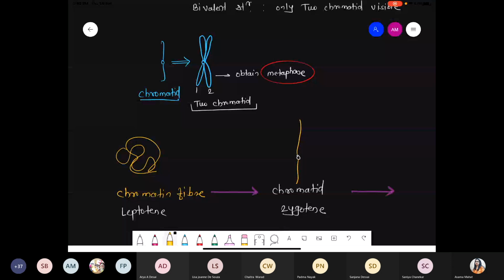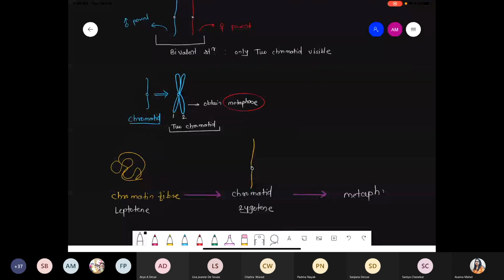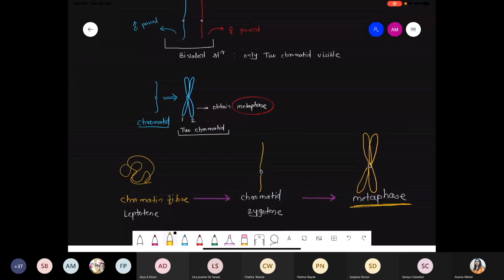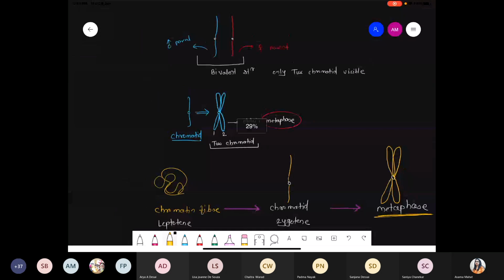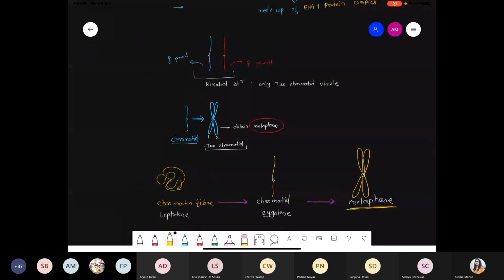But once the cell is committed to metaphase, you know very well, under the metaphase all the genetic material undergoes high condensation, and finally we obtain the typical structure of the chromosome, which consists of the P arm, Q arm, with two sister chromatids, like this. We observe this structure during the metaphase. But remember, during prophase one, we have to discuss the chromatid structure. Chromatid means a long, elongated thread-like structure.